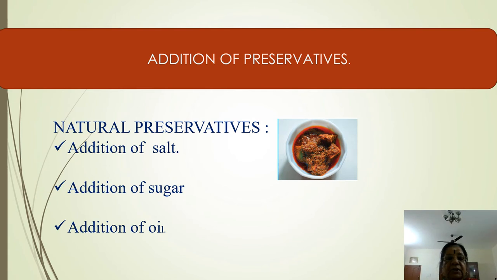Right? Now for the preservation of food, there are two methods of preserving by adding some preservatives. One is natural preservatives, another one is artificial or synthetic preservatives.